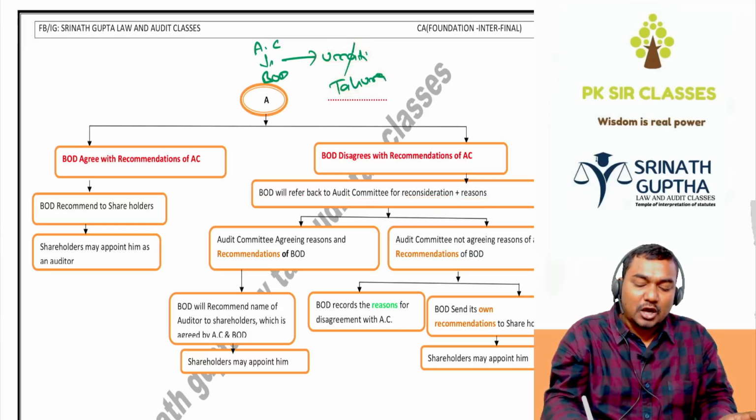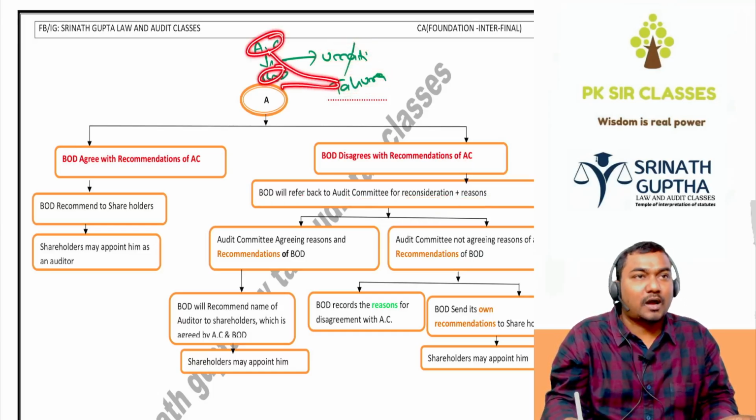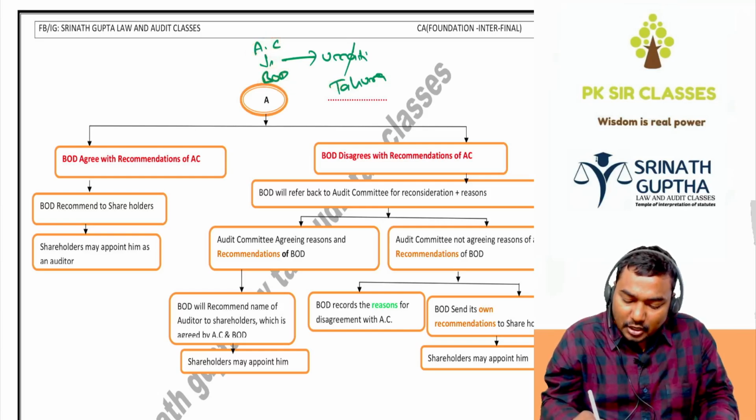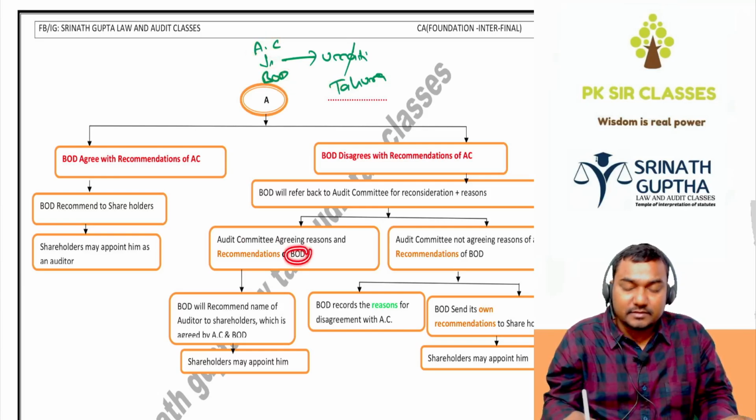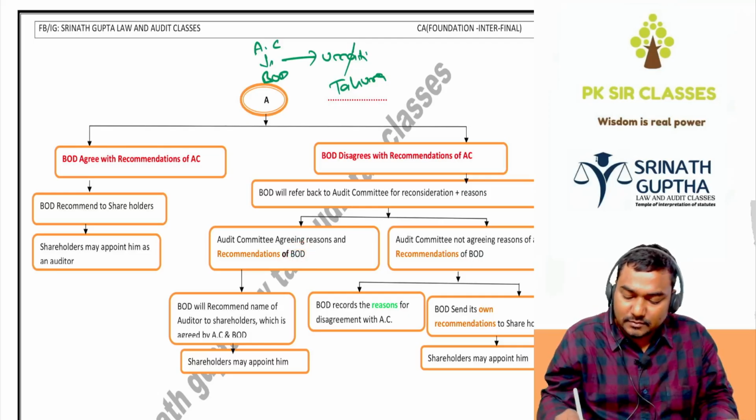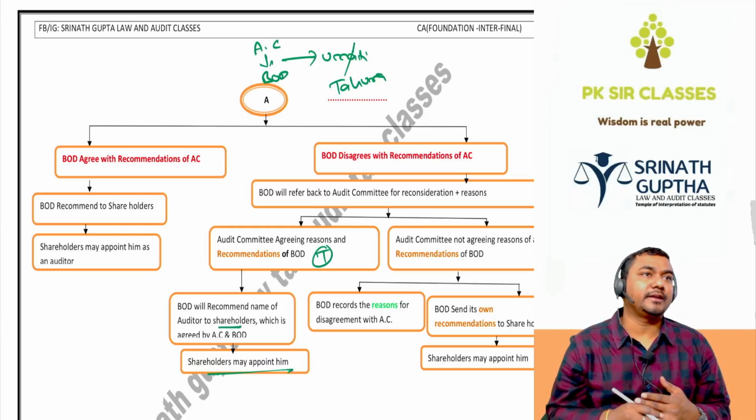And for example, if the audit committee and BOD are both agreeing on Tahura, the audit committee agrees with the reasons and recommendation of the BOD, that is Tahura. The audit committee will recommend the name of the auditor to shareholders. Shareholders may appoint him as the auditor.